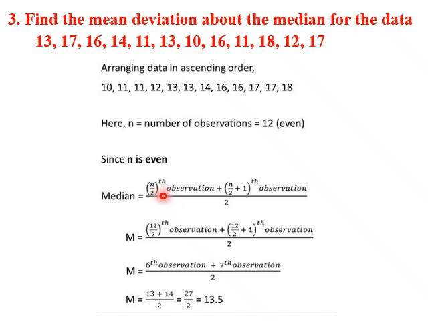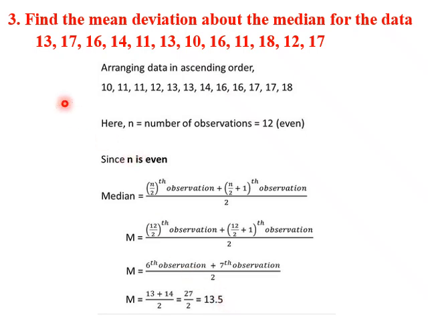This is n by 2th observation, not n by 2. So 12 divided by 2 is the 6th observation, not 6 itself. The 6th observation in this is 13. Similarly, n by 2 plus 1 is the 7th observation, which is 14. So 13 plus 14 divided by 2 is 13.5. So we got the median.